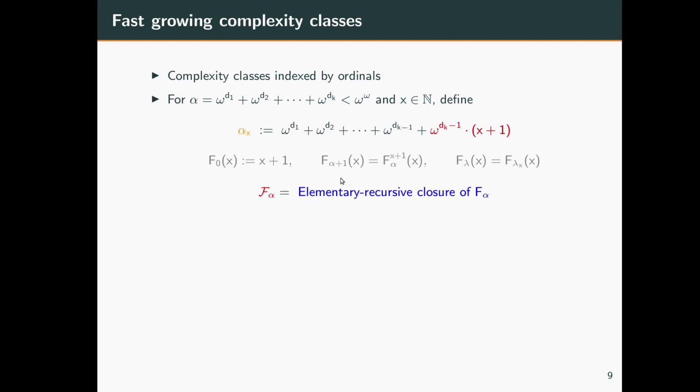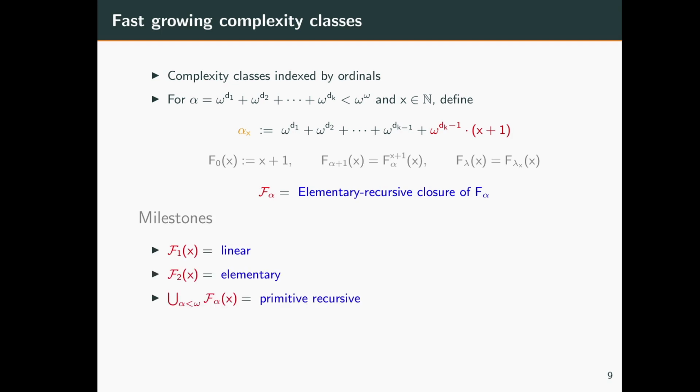Finally, we define our complexity classes. So the complexity class F_alpha is the elementary recursive closure of the function f_alpha. So roughly this means that we take the function f_alpha and the usual functions constant, sum, projection, and so on, and we can do substitution and very limited primitive recursion. So some common milestones of these complexity classes include F_1 is just linear functions, F_2 is all elementary functions. If you pick the union of all F_alpha below omega, then we get the primitive recursive functions, and at a higher level we get multiply recursive functions, and so on.